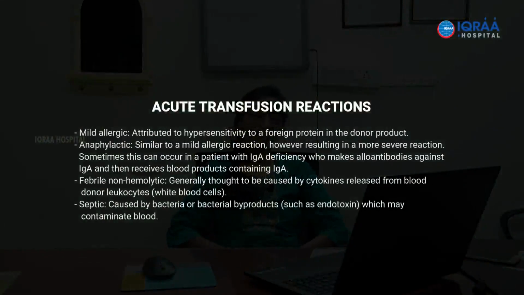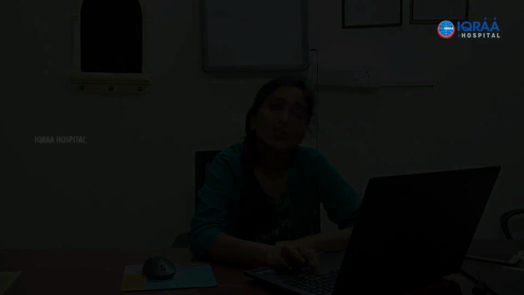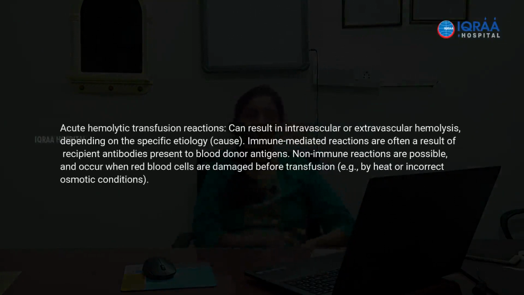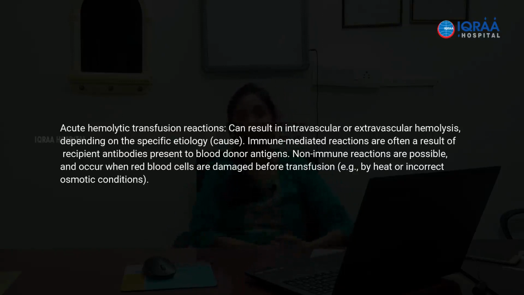The acute transfusion reactions can be as mild as allergic reactions, or it can be as severe as sepsis, anaphylaxis. It could be acute hemolytic transfusion reactions, or circulatory overload or TRALI. So I will be covering each of these in a brief manner, because otherwise it is beyond the scope of this lecture. So mild allergic reaction, we all know, is just like an itching for the patient, a mild discomfort. He does not complain of anything else, just a mild itching, and it is generally taken care of quite easily.